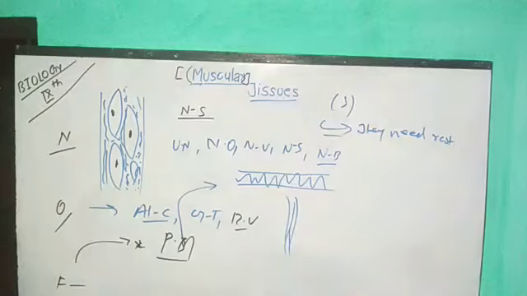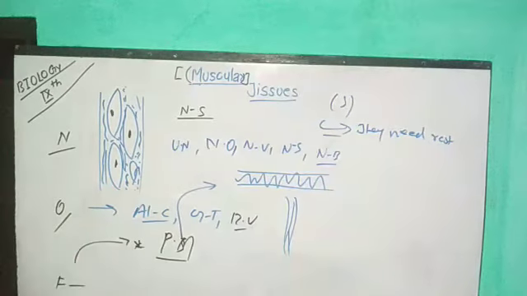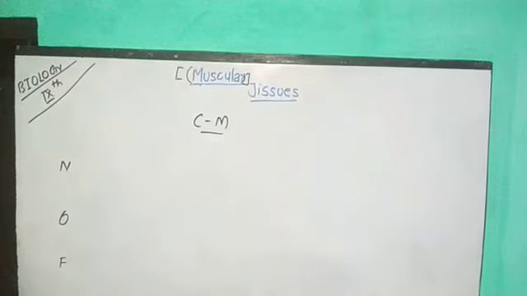Now we are going to see cardiac muscle, because cardiac muscle is very very important. I told you about whether they are branched in nature. So I told you they are not branched in nature, similar to striated muscles, but they are not having discs also, which is also similar to striated muscles. So now, guys, finally we are going to see about cardiac muscles.